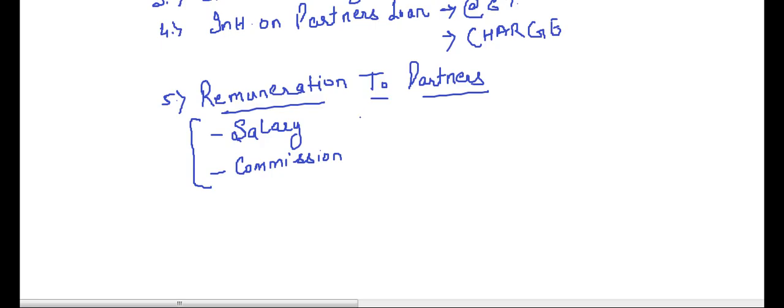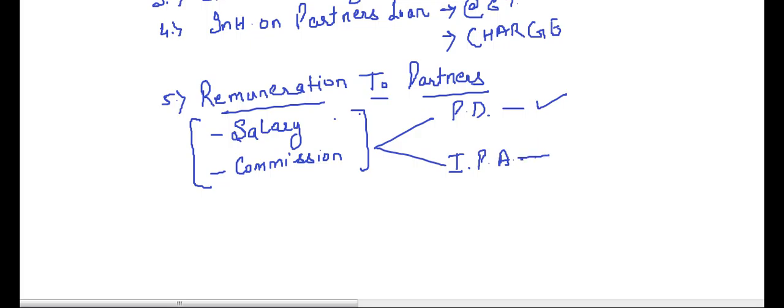because if the partnership deed is silent, the provisions of Indian Partnership Act 1932 will apply, and the provisions of the Indian Partnership Act say that no remuneration is to be paid to the partners. So it can be two ways: partnership deed and the Indian Partnership Act. Partnership deed says we will pay the salary and commission. Indian Partnership Act says no remuneration is to be paid to the partners.